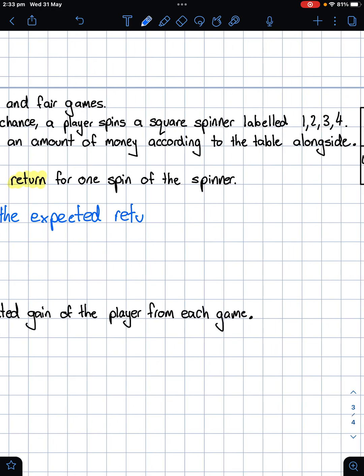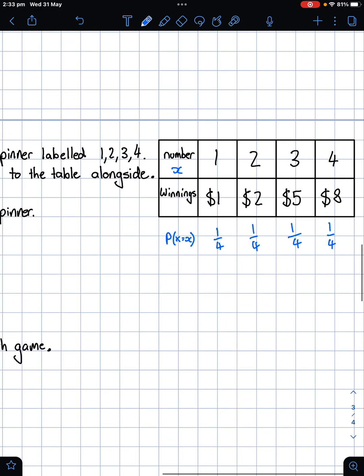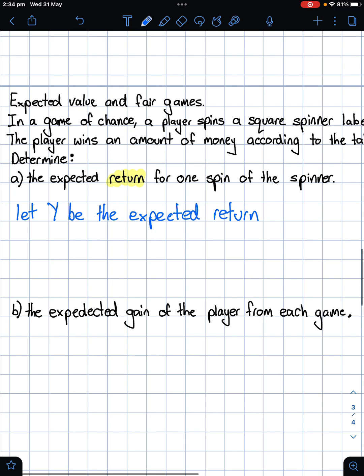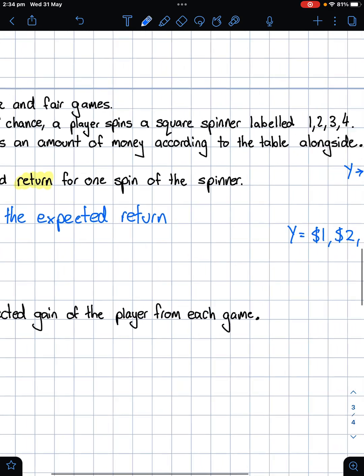In this, we're looking at the returns here. So this here is actually y, the winnings, which is the return. Your y values are actually $1, $2, $5, and $8.